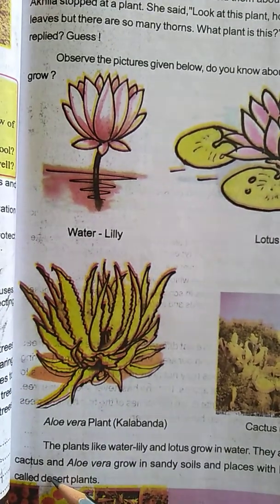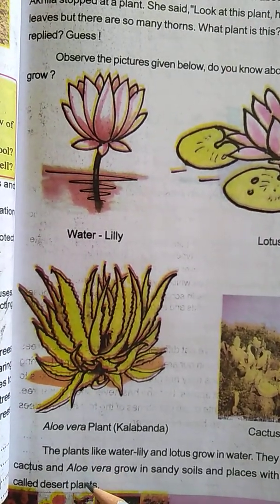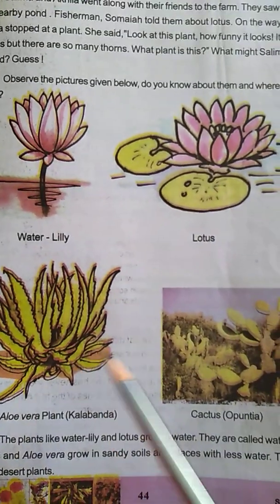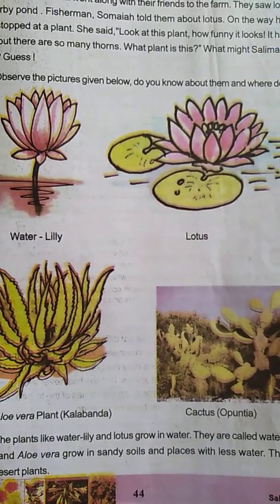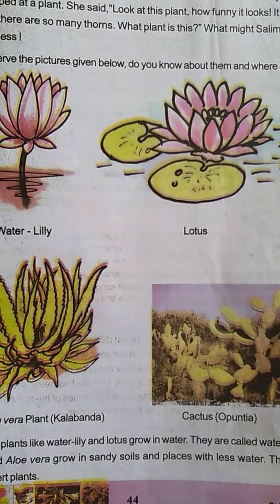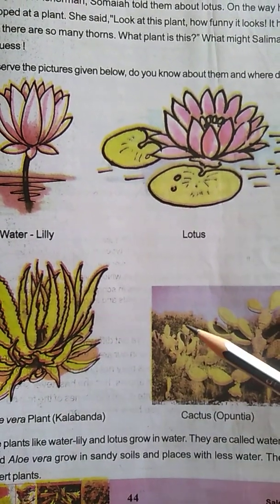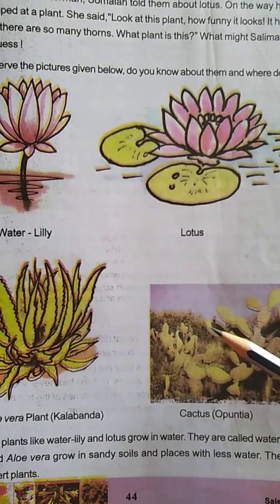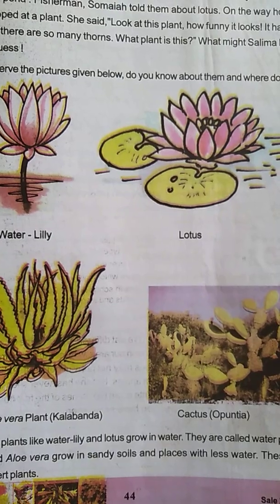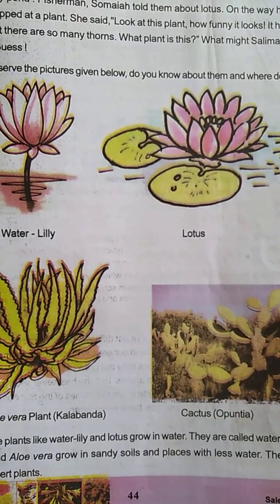These are called the desert plants. Understood, children? So these two are the water plants, these two are the desert plants, because in sandy soils water will not be present much. So these two plants do not need much water, so they grow in the desert areas, in sandy soils.